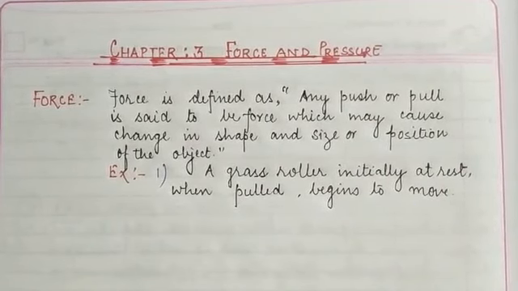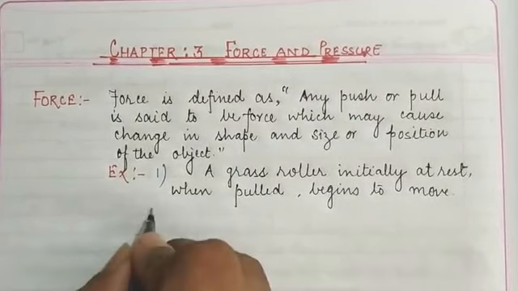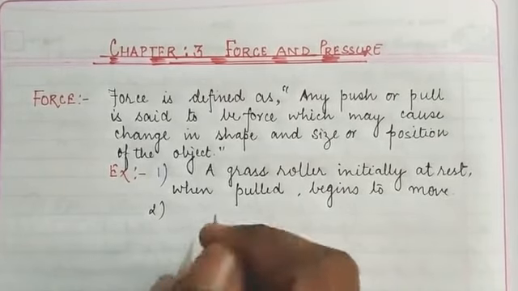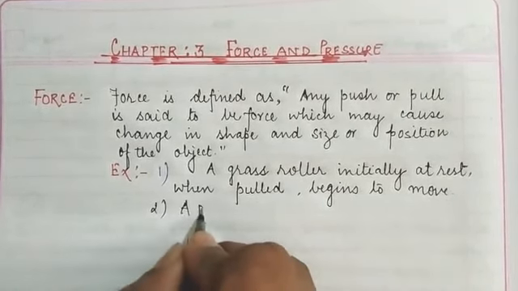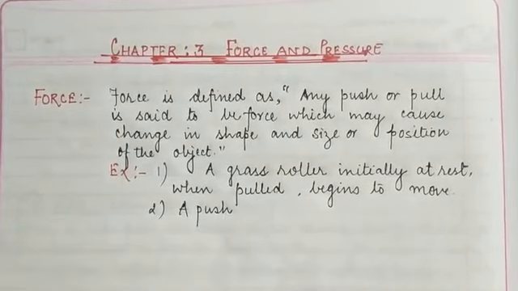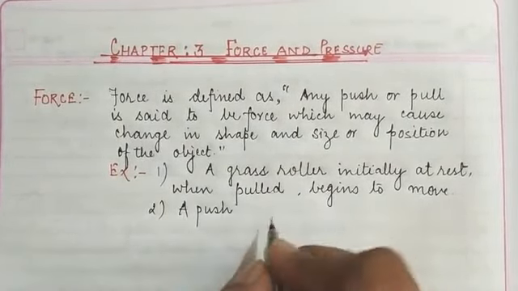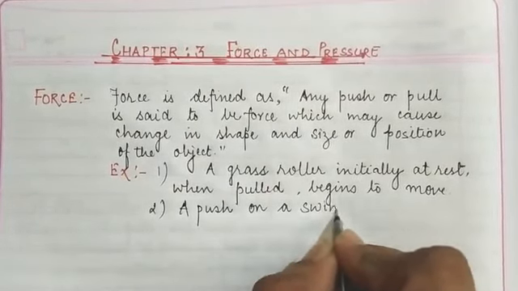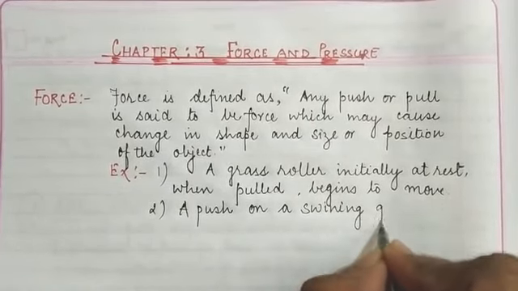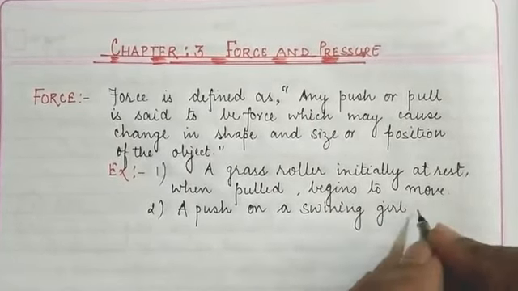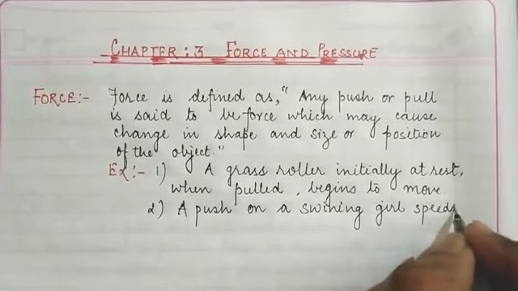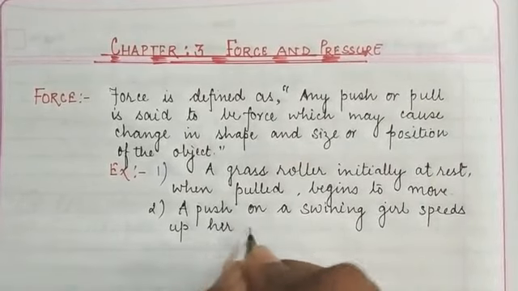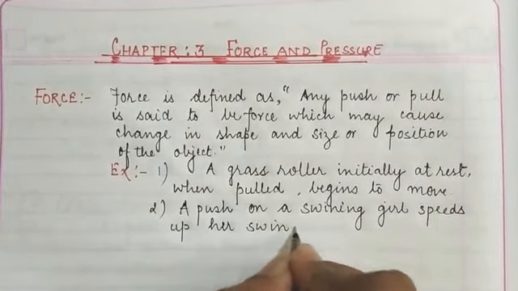And another example: a push on a swinging girl speeds up her swing. Okay children, so these are the examples of force.